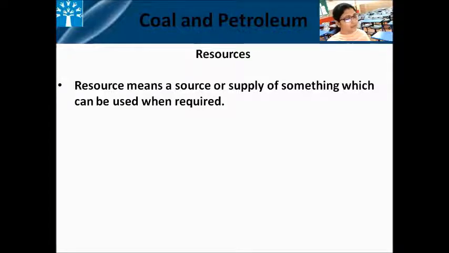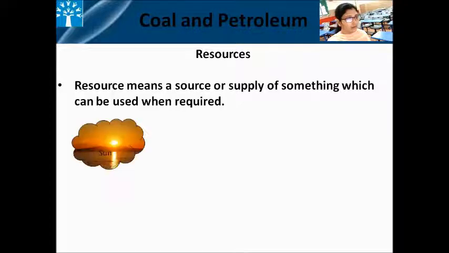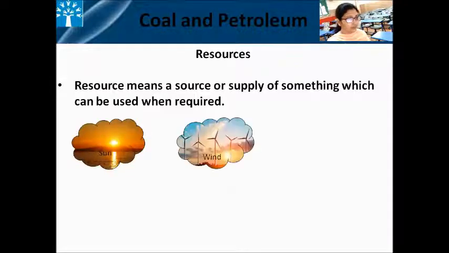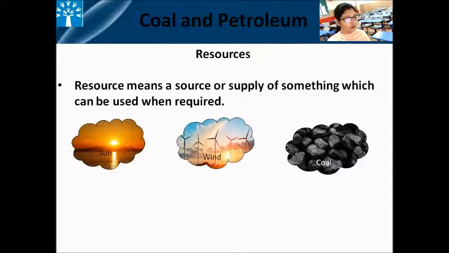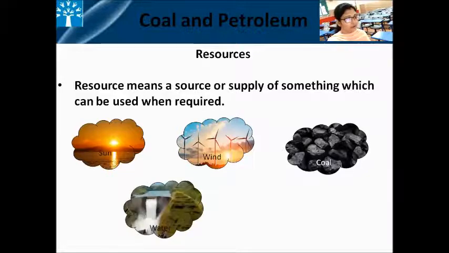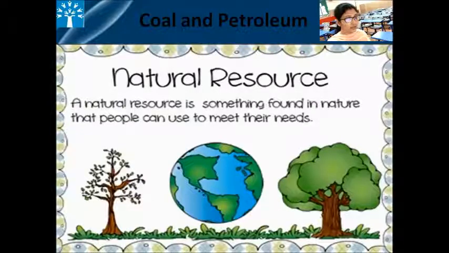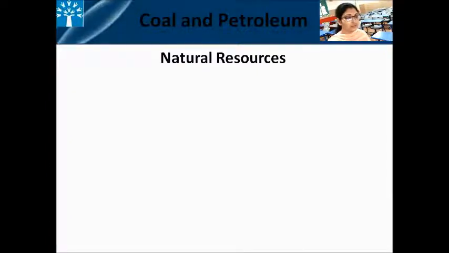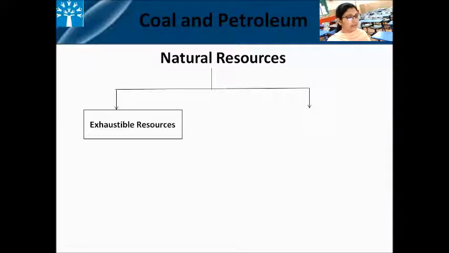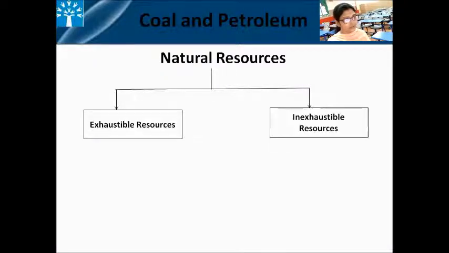We see many types of resources around us like sun, wind, coal, water, forest. We get some or the other thing from these resources. And resources which we get from nature are called natural resources. Now these natural resources are classified into two types. One is exhaustible resources and another is inexhaustible resources.